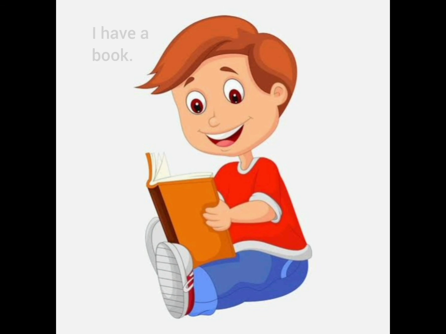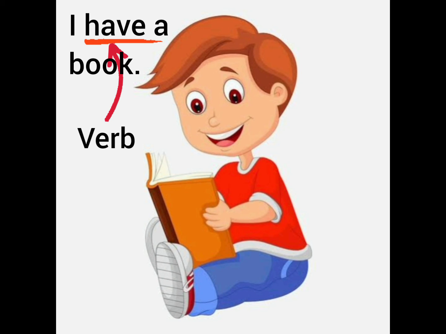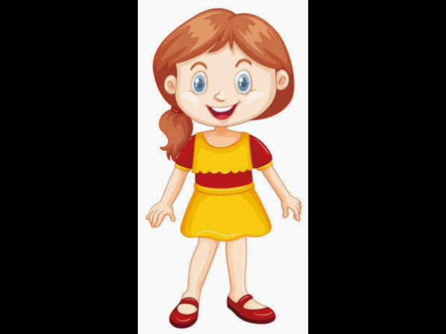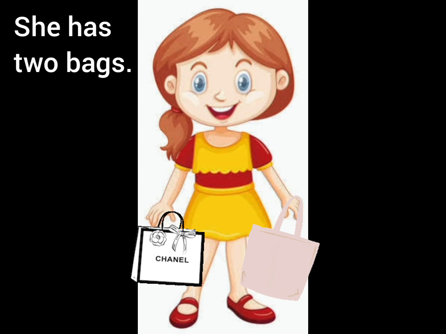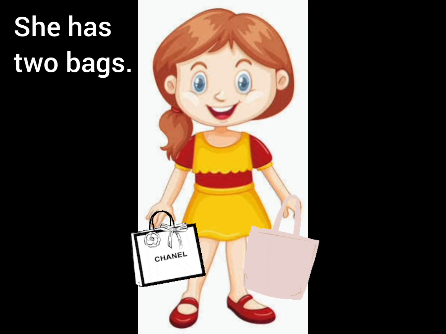For example, I have a book. Here have is a verb because I is present in the sentence. Second example, she has 2 bags. Here has is a verb because she is present in the sentence.